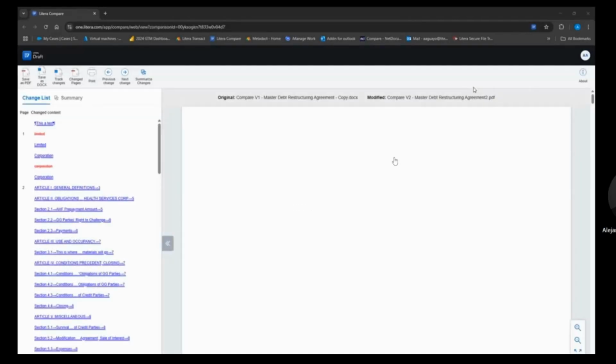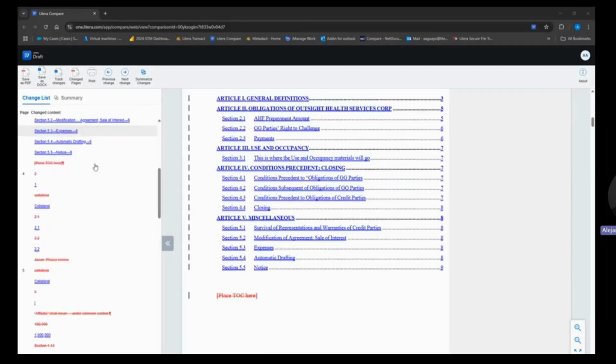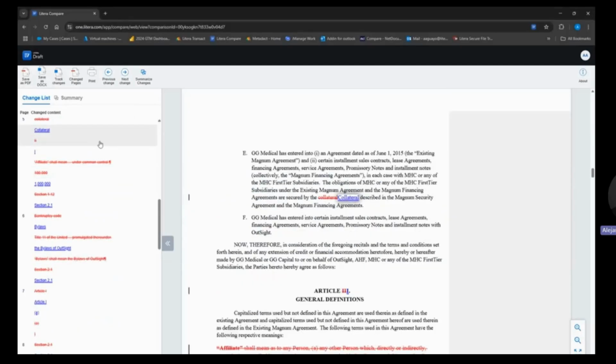And then in a few moments, we're going to be able to see the red line. So I can scroll to review the changes. I can use the change list here on the left-hand side. And of course, if I click on an item, it can identify it for me. In regards to saving, we can save this as a red line in PDF or docx file format. I can save it as a track changes or even a change pages only if I need.